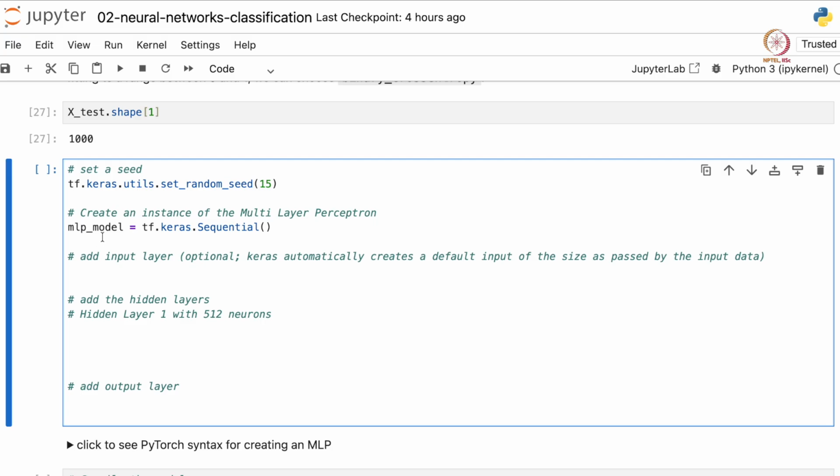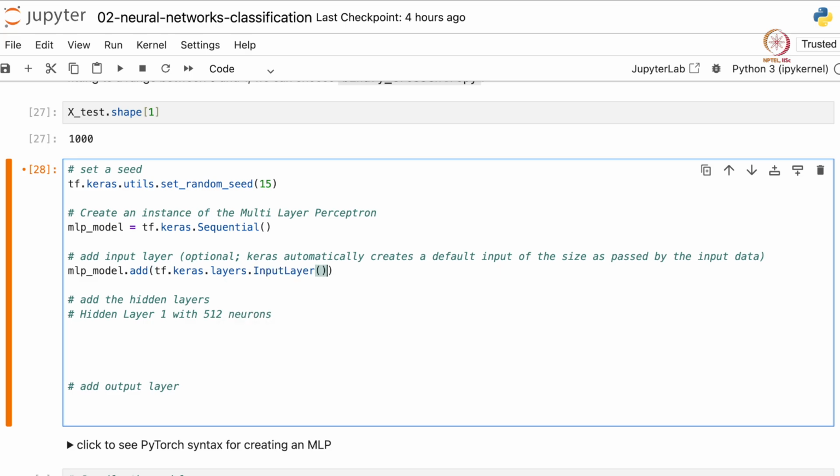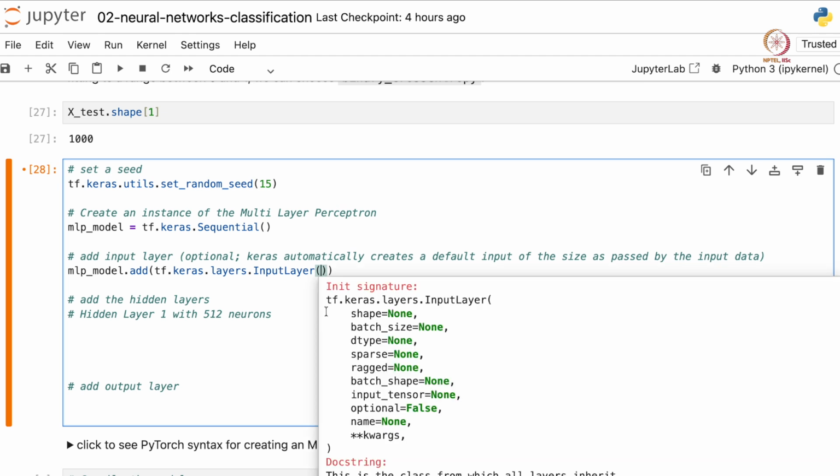To do that, we can type mlp.add, and here we use tf.keras.layers. Layers is a module, and then InputLayer. Input layer is a class, and within it, if we press shift tab, we see what the arguments need to be.